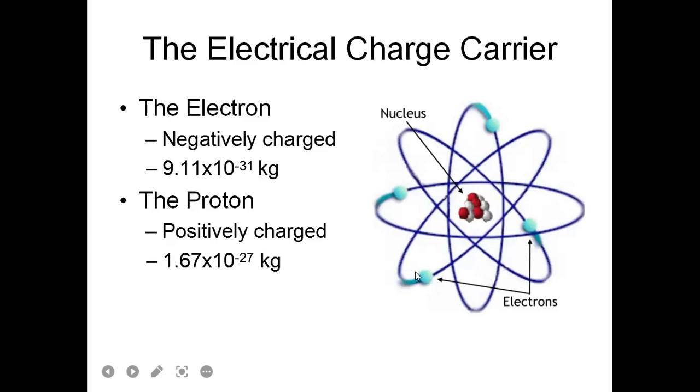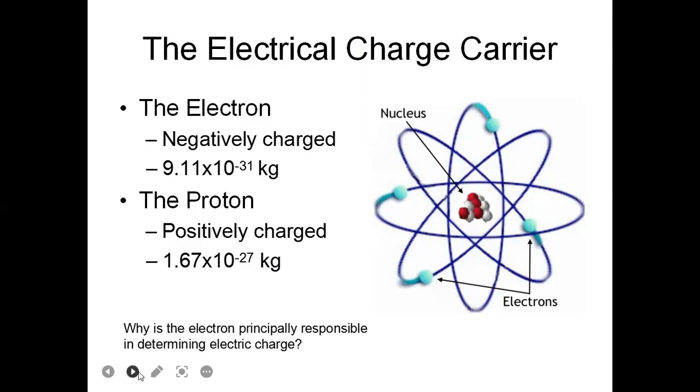And these are electrons surrounding and moving around the nucleus. So the mass of this electron will be 9.11 times 10 to the minus 31 kilogram, and the proton, positively charged, lies in the nucleus of an atom. So its mass will be 1.67 times 10 to the power minus 27 kilogram.